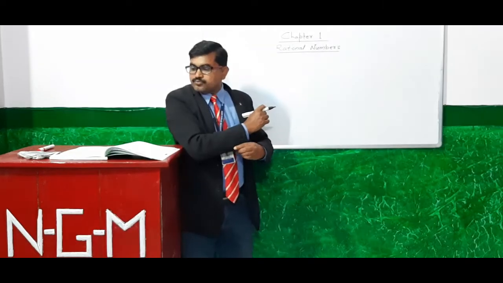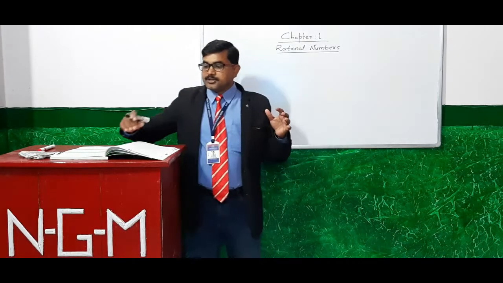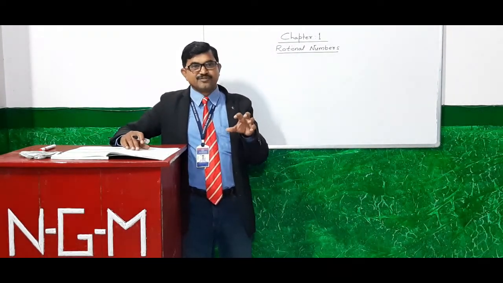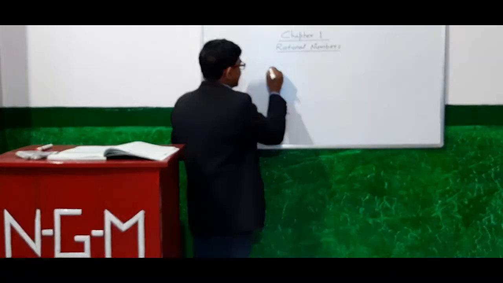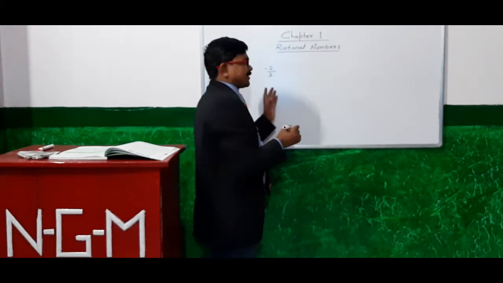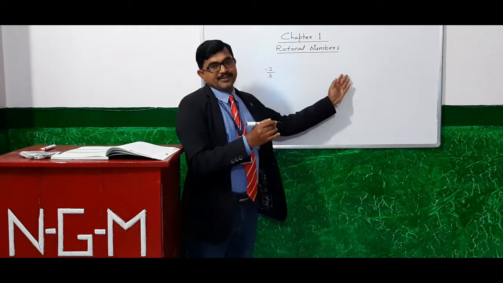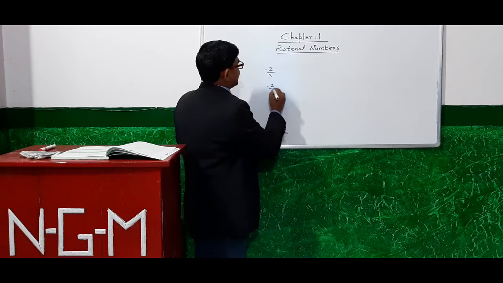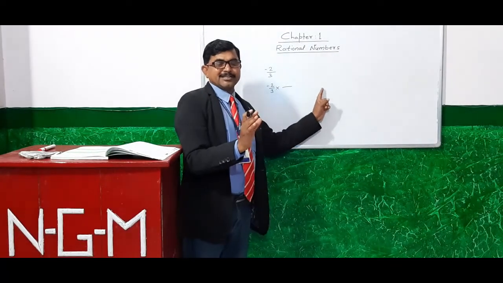Now, how to express a rational number with a given denominator? For example, minus 2 by 3. We have to express this with the denominator 15. So listen to me, minus 2 by 3. Now we should make the denominator the given number, that is 15.